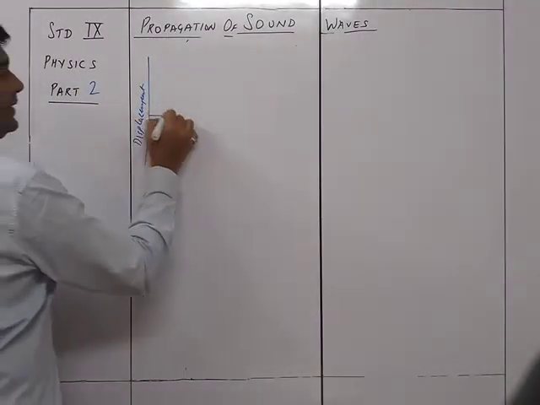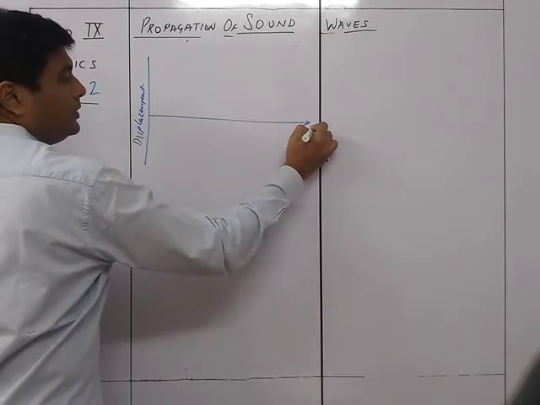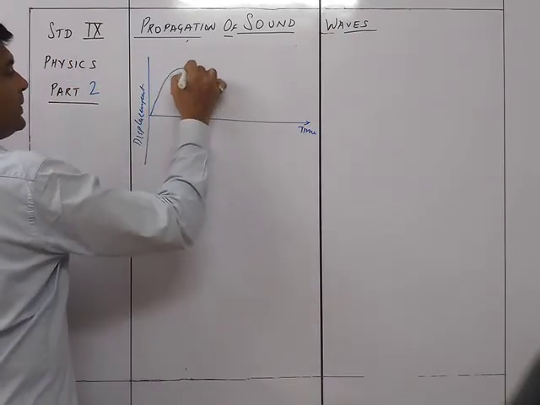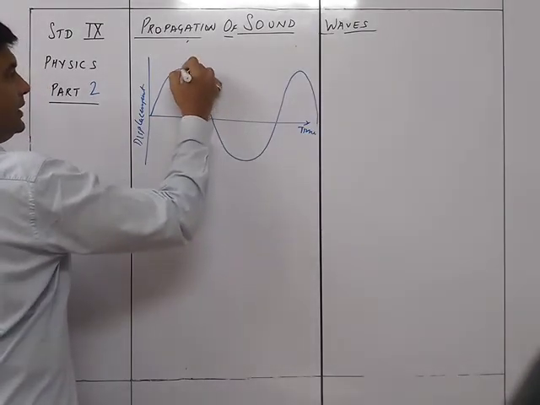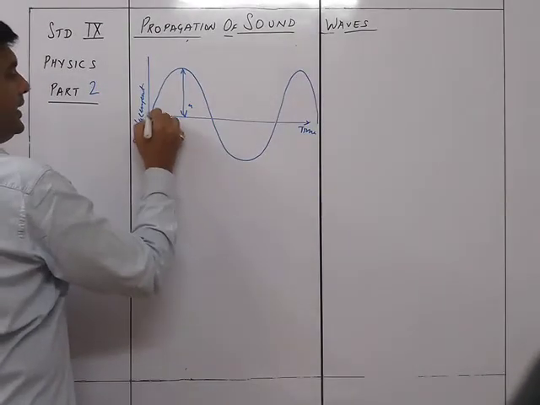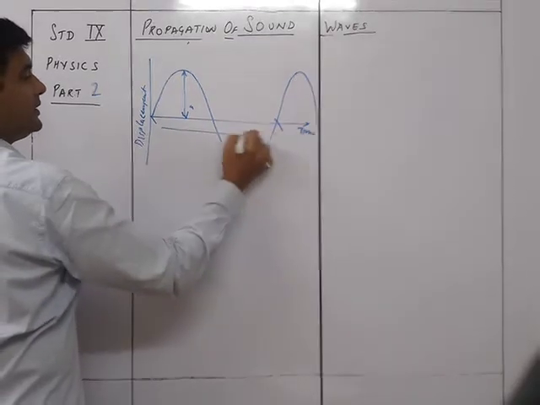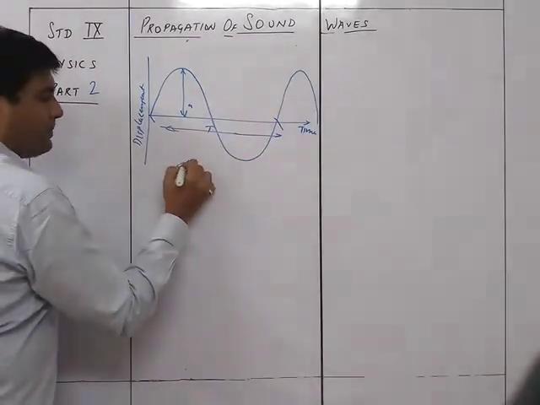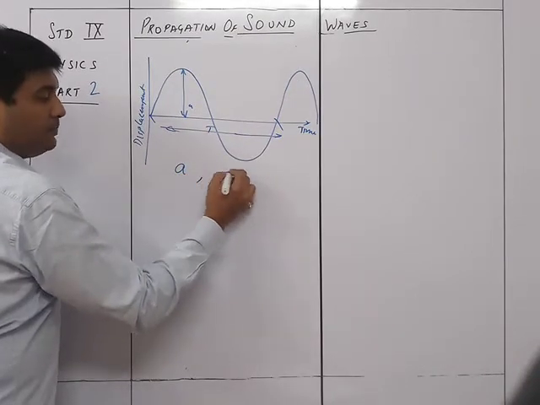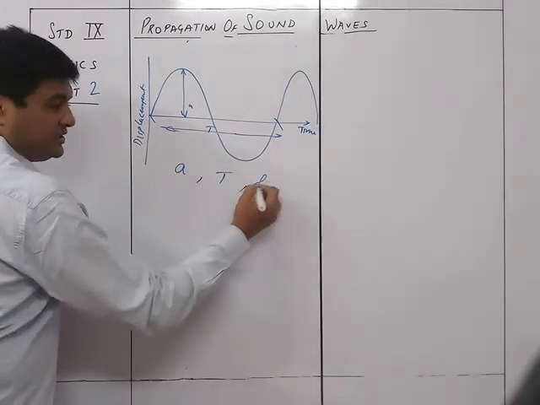This is our displacement and this is the time. In this case you have this particular kind of wave. In this wave you get the amplitude over here and the time period over here. So the displacement time graph gives you the amplitude, the time period and also the frequency.